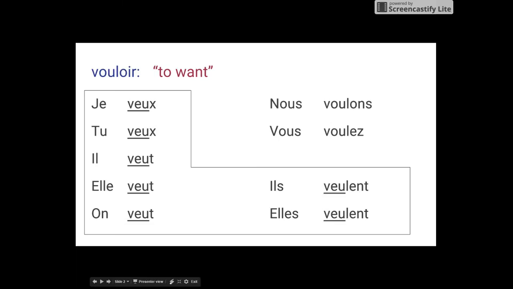Once we get that E sound at the end, V, V, V. And for ils, elles, we can see we have the same stem, V, E, U. We're still going to add that L, which is from our infinitive, vouloir: ils veulent, elles veulent. So we're still going to get that E sound afterwards. Veulent, veulent. But for nous and vous, you get that ou sound, just like the infinitive: vouloir, nous voulons, vous voulez.